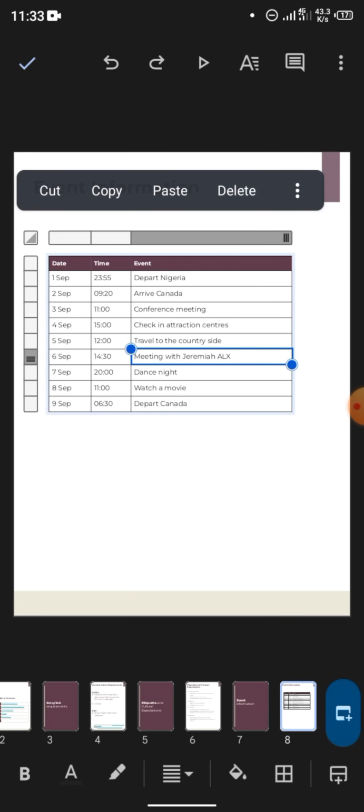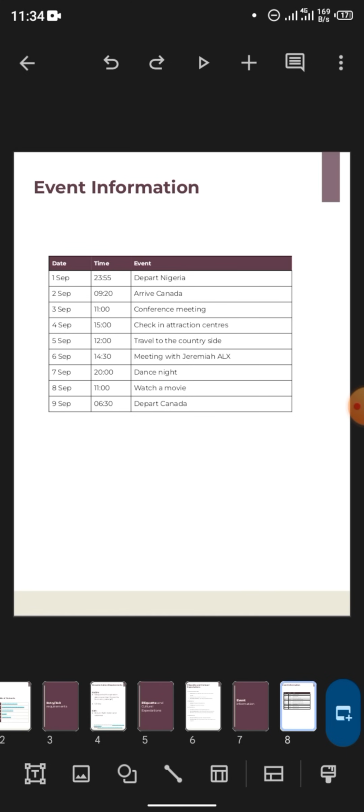Okay, and what you are doing here in this events page is what? In this event information, you are going to research, or think of the activities that you want to do when you arrive in that country that you are going to visit. Maybe you want to see the Eiffel Tower, or if you are going to Egypt, you want to see the pyramids. You add them here.